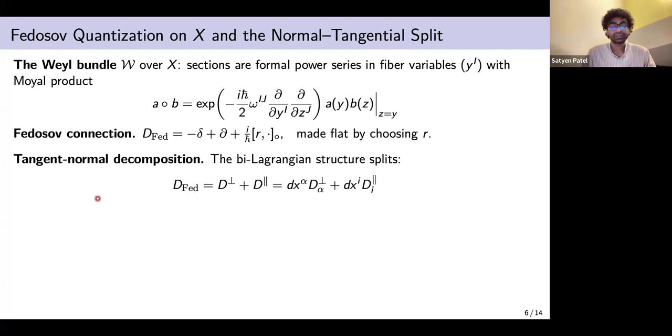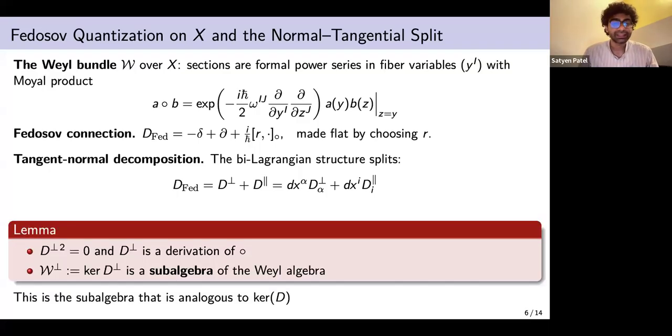Then we decompose D into tangent and normal directions. Like I said, the D perpendicular would be the part which has the dx^alpha in front. So after this, we can show that this perpendicular component is also flat, and D perpendicular is a derivation of the Moyal product.